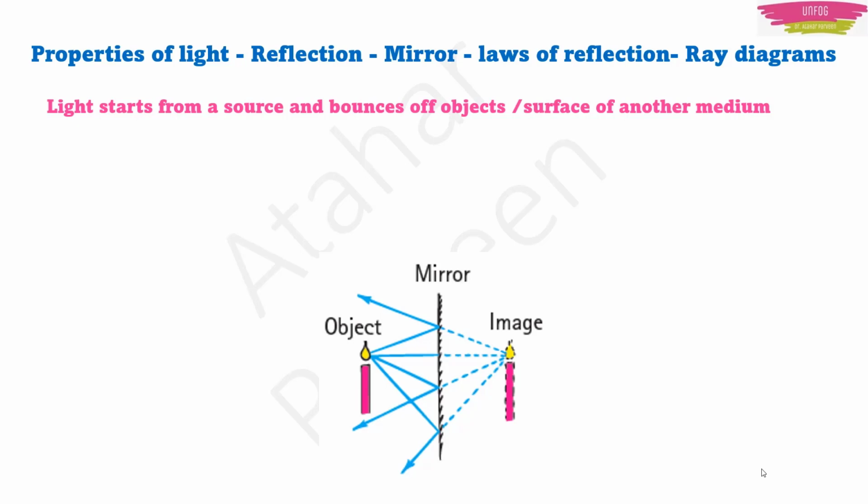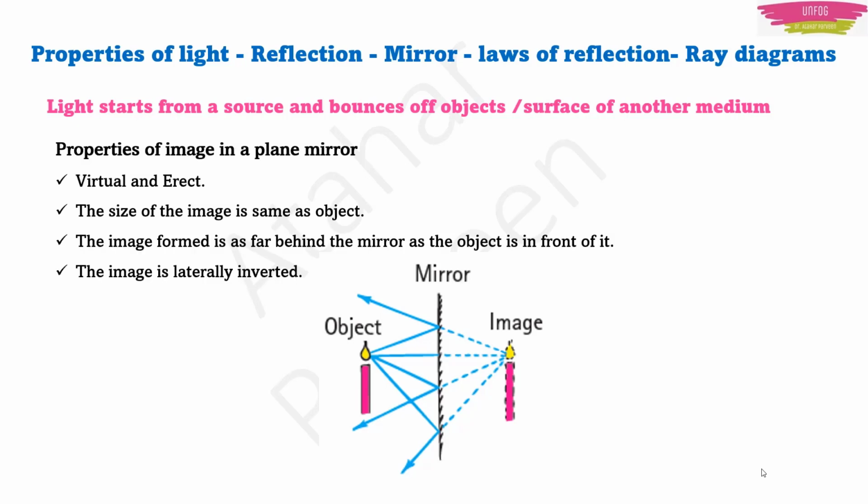When we are talking about the properties of the image in a plane mirror, we are talking about these four properties. What are these four properties of the image formed? The first is that a virtual and erect image is formed. What do you mean by virtual? Virtual is something which you cannot touch, or which you just have to imagine. Can you touch the image in the mirror? You cannot touch it, isn't it?